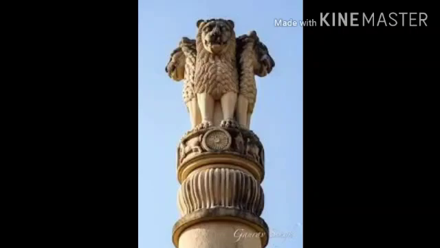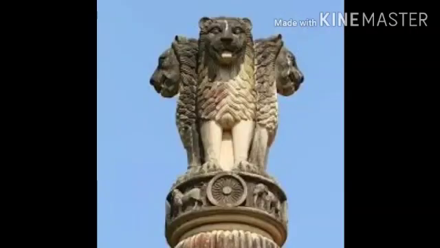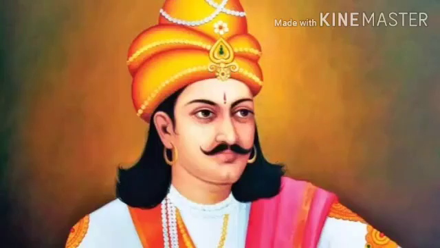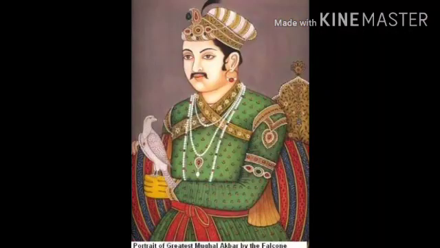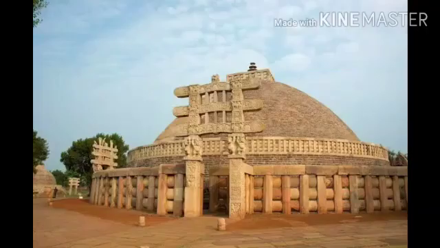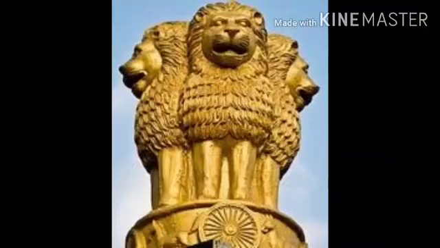Even though Emperor Ashoka was great, his greatness had been unknown till the 20th century. The material evidences provided by William Jones, James Prinsep and Alexander Cunningham reveal the greatness of Emperor Ashoka. Based on these accounts, Charles Allen wrote a book titled The Search for India's Lost Emperor, which provided a comprehensive account of Ashoka. These inscriptions were observed on the rocks, Sanchi Stupa and Sarnath Pillar, and helped to show the greatness of Ashoka to the world.